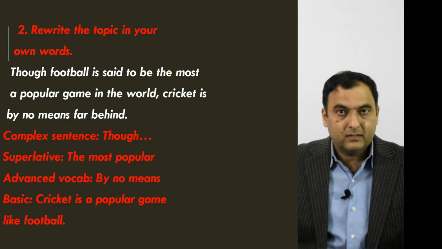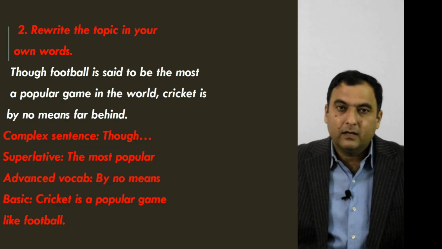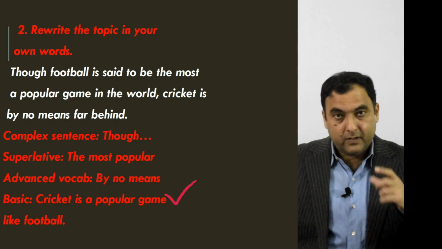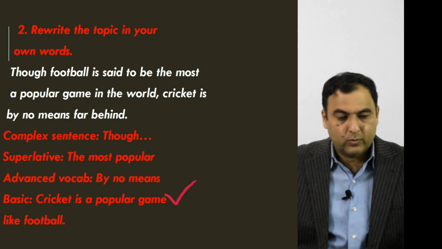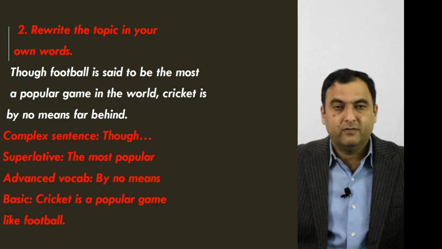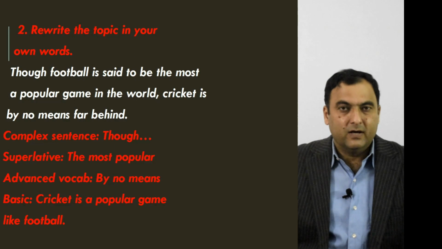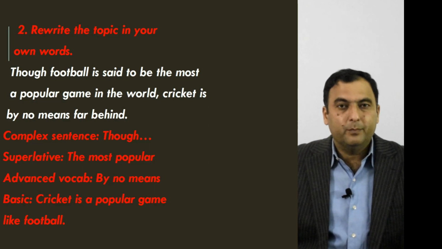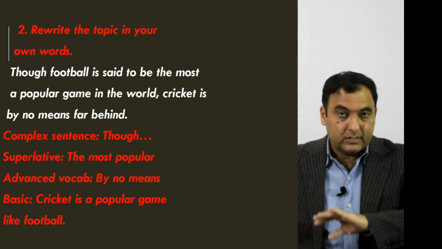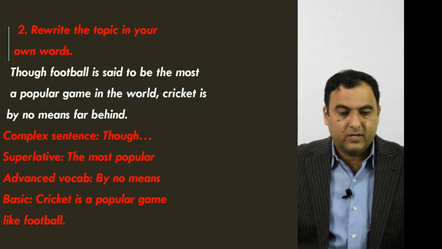So I've used a comparative structure, the most popular, and then there is this advanced vocab, by no means. I have used that in the second sentence. The basic one, if I write a basic sentence, will be: cricket is a popular game like football. Fine, this one is fine, but we want to write a little advanced structure. We want to use a bit advanced structure. So we have used: cricket is by no means far behind. So as a whole, a complex sentence with a bit of advanced vocabulary.